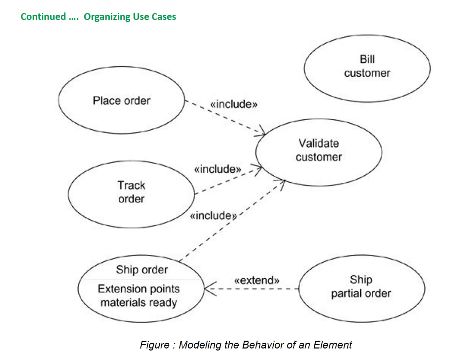Place order, track order, ship order, and bill customer. These are the use cases. Common behavior can be factored out, that is validate customer, and variants such as ship partial order can be distinguished. For each of these use cases, you would include a specification of the behavior either by text, state machine, or interactions.